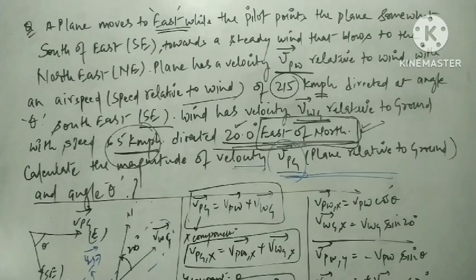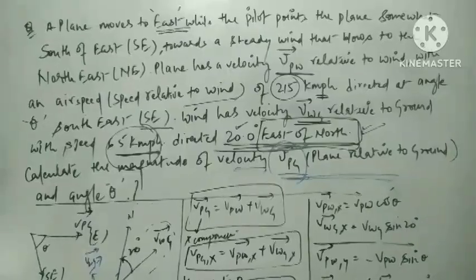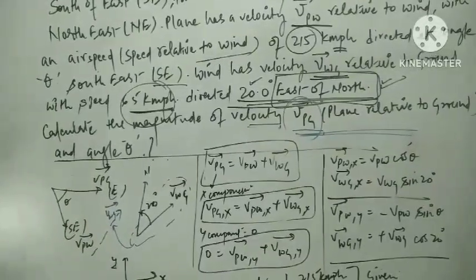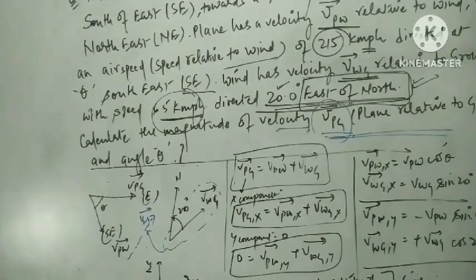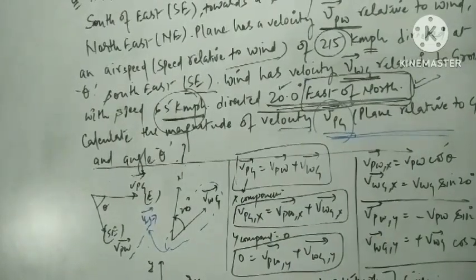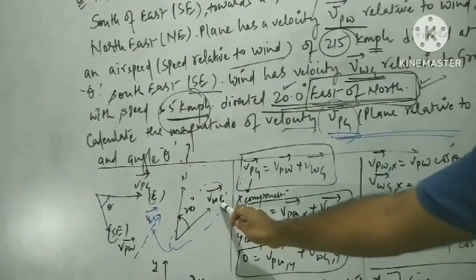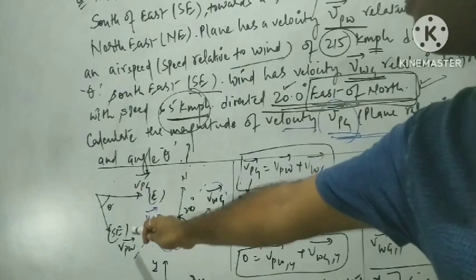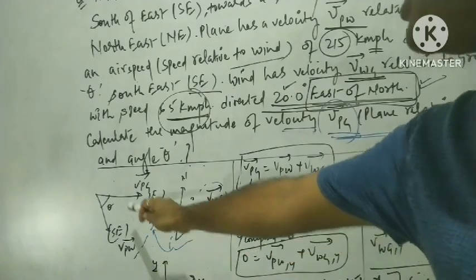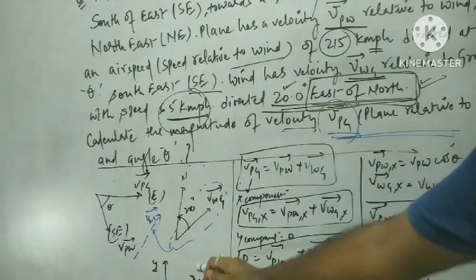So I have just solved the question with the very conceptual points, formulating the directional vectors according to what is given in the question, and what is given in the previous section. I have also elaborated that the angle VWG, the velocity of wind with respect to the ground, is making is 20 degrees, and the velocity of the plane with respect to the wind is at theta degrees in the southeast direction as mentioned. We have to calculate theta and VPW.